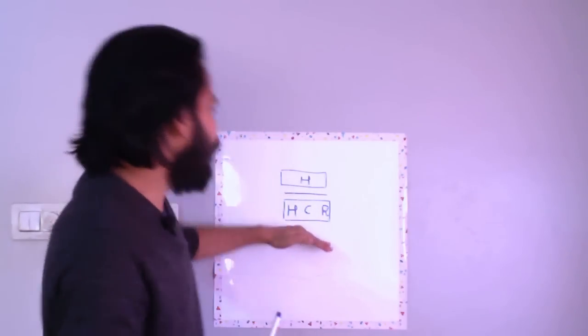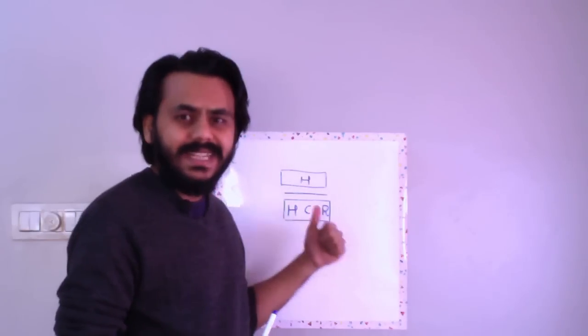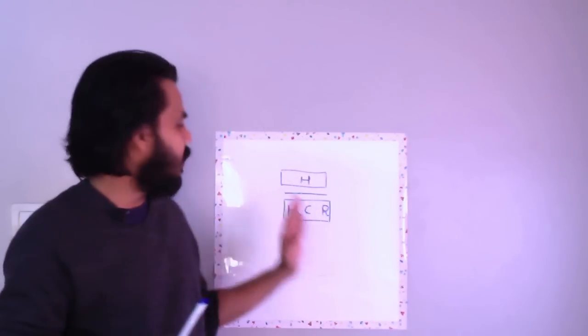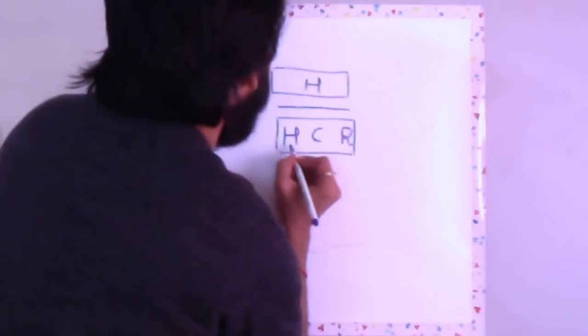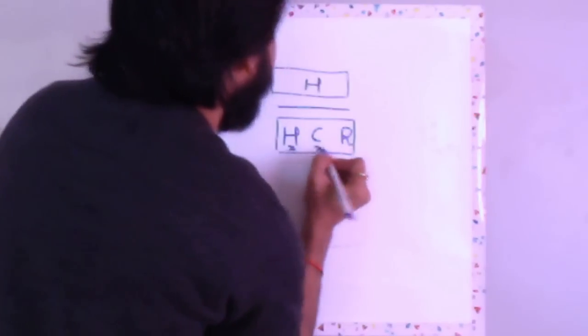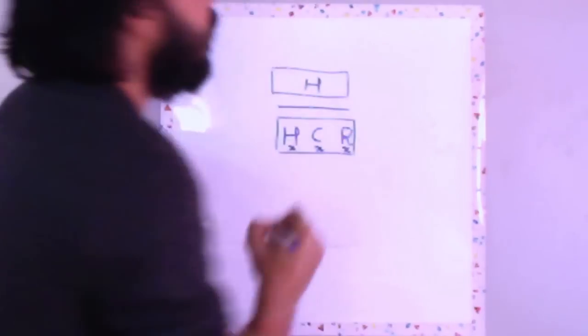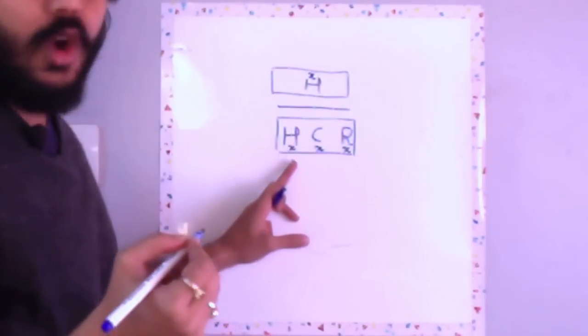So if I assume that all of these are equally likely, it means I can give equal weightage to all the weather conditions possible. So let us say X is for hot, similarly X is for cold, and X is for rainy. Over the top I will write again X, because X is for hot.